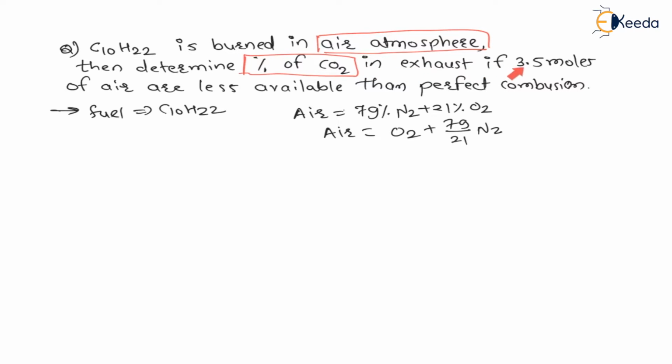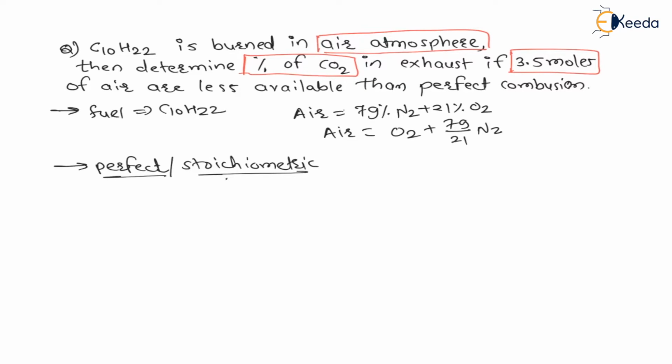Condition is, if 3.5 moles of air are less available than the perfect combustion, right? And already we know that perfect combustion is nothing but stoichiometric combustion, that already we have seen, right? Perfect combustion means stoichiometric combustion. Now for perfect combustion or stoichiometric combustion, the pollution is always carbon dioxide only.